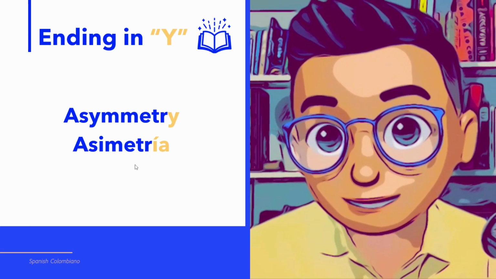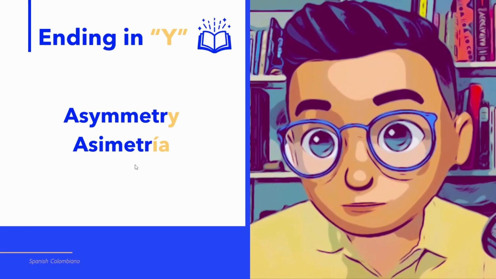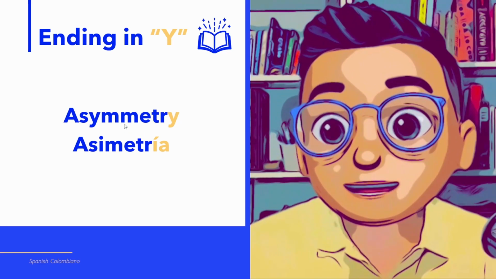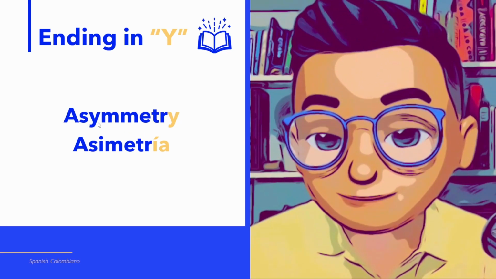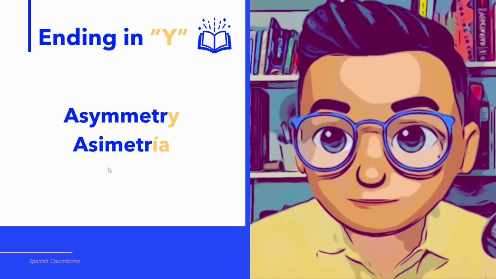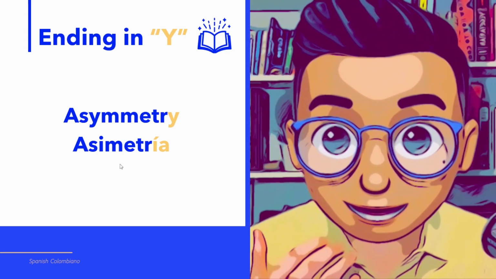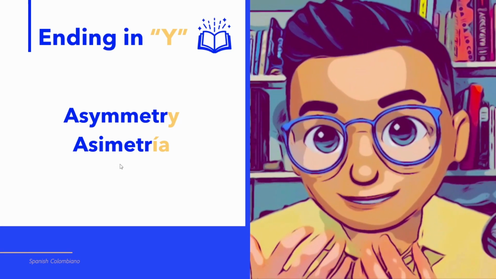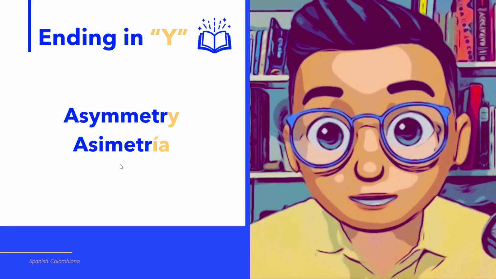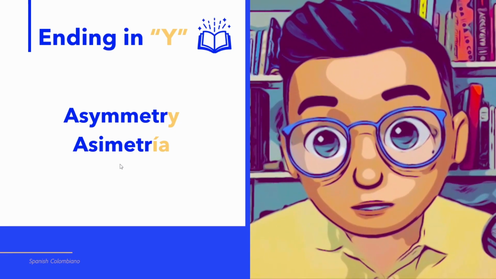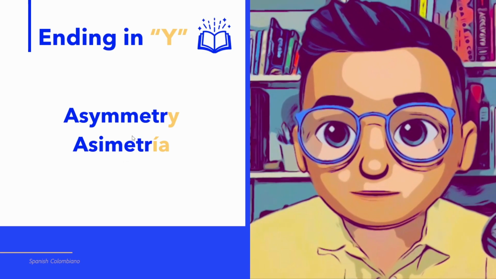Here the spelling changed a little bit. So asymmetry has double M and Y at the beginning, but in Spanish it has I and just one M. The point is you can guess the meaning of the word and you can use it speaking just with this simple rule. Let's keep seeing some more examples.